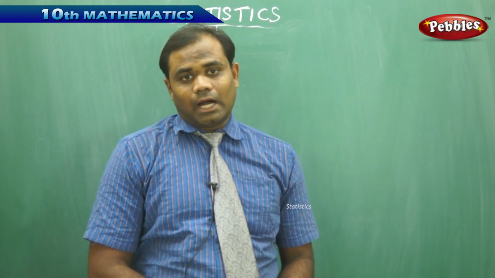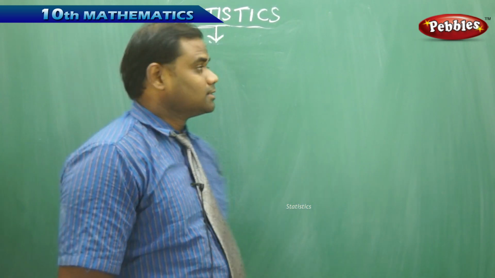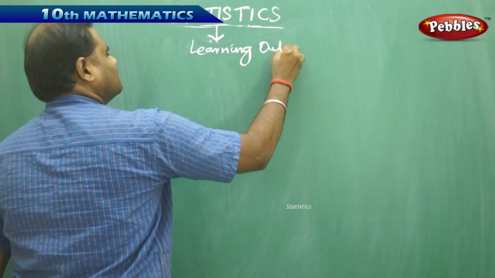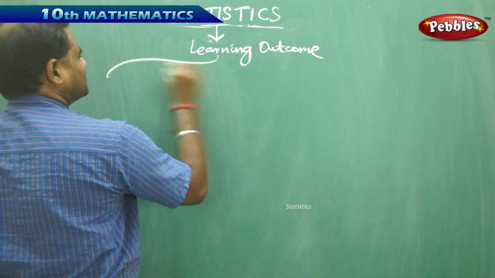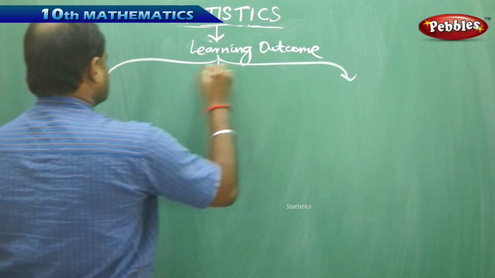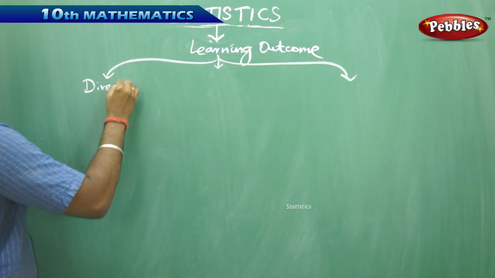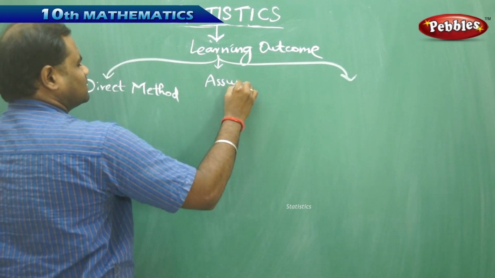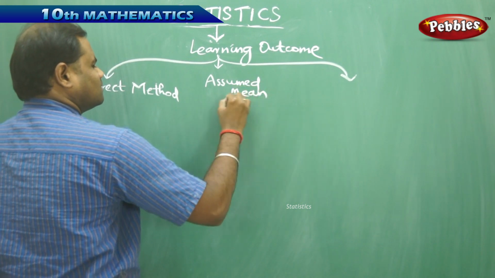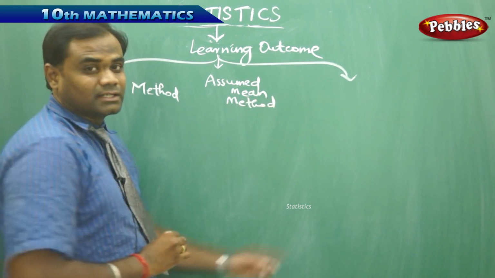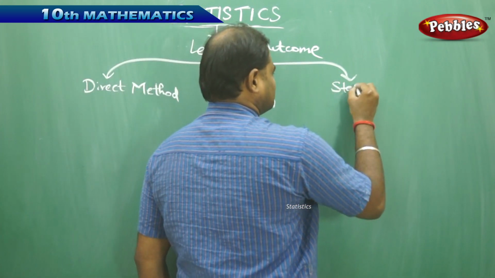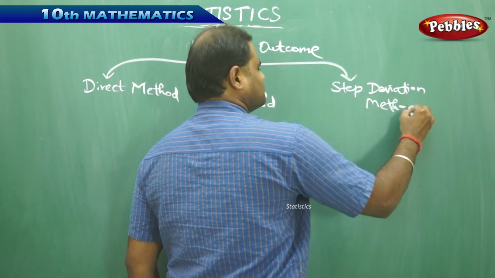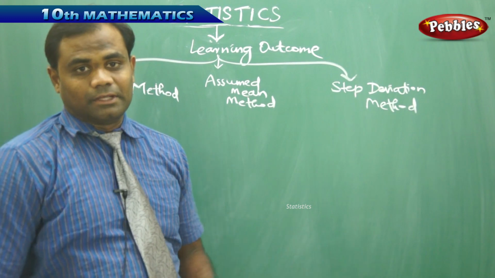Now coming to the learning outcome of all the three methods which we have used. The three methods which we have discussed in the session are, first, the direct method of calculating the mean, then the assumed mean method, and thirdly the step deviation method. These are the three methods which we have used in calculating the mean.